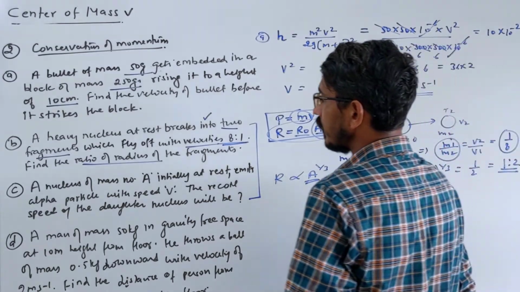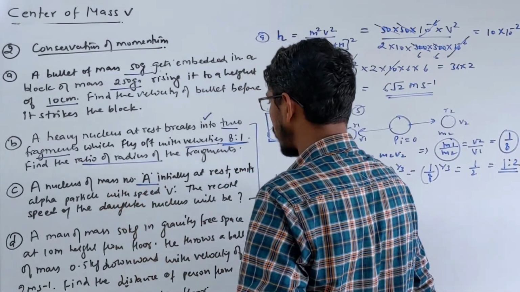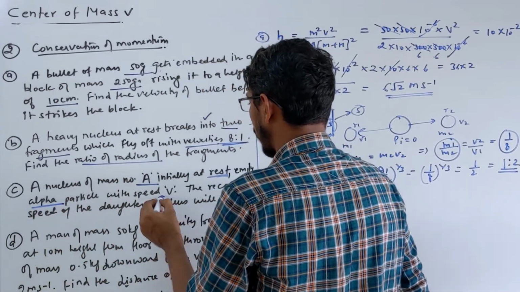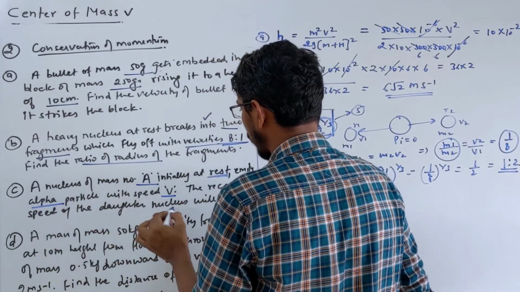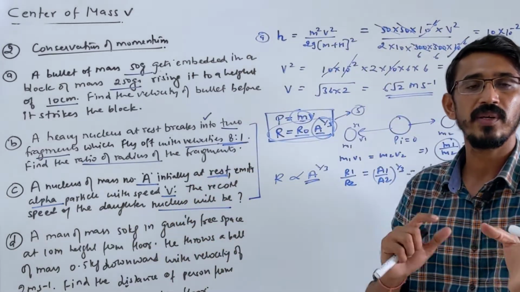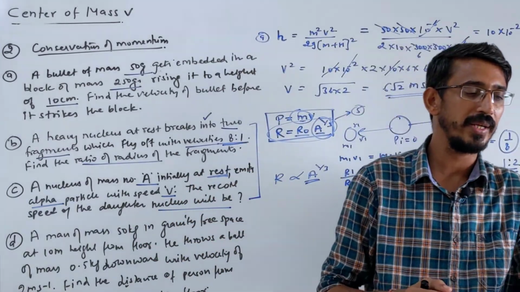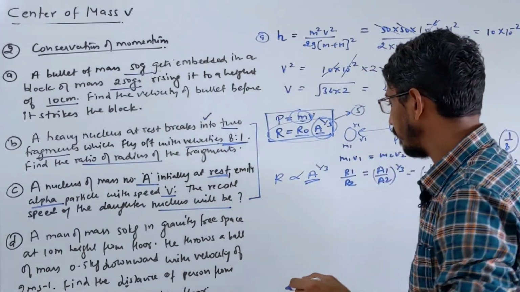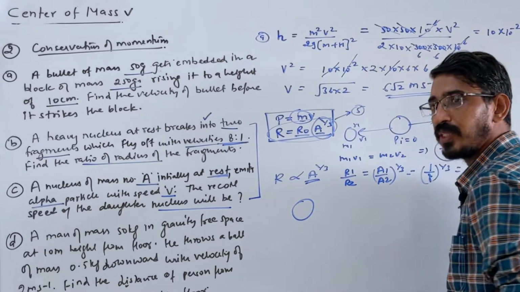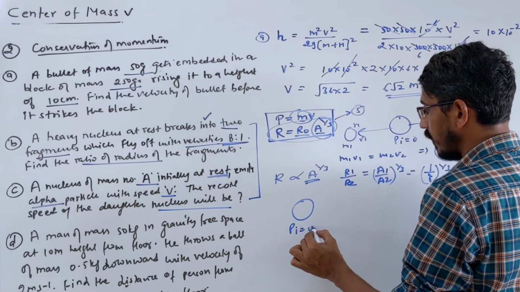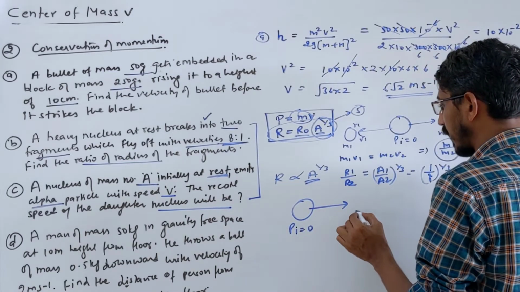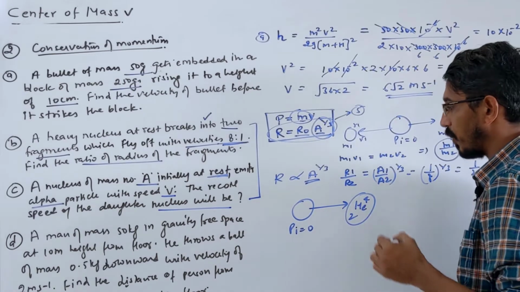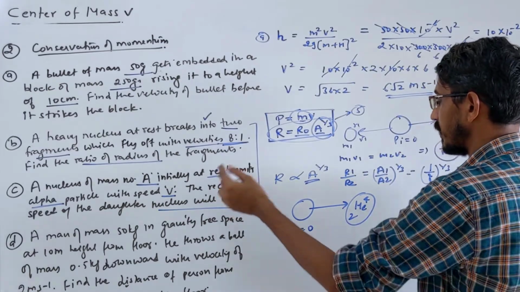It says that a nucleus of mass number A, initially at rest, emits an alpha particle with speed v. The recoil speed of the daughter nucleus will be what? This problem is just like our bullet and gun problem. You fire the bullet, the gun will recoil, and we have to find the velocity of the recoil. So there was a nucleus initially at rest, so the initial momentum is 0. Now it fires an alpha particle. The alpha particle is a helium particle. If you don't know, no problem, this also comes in the 12th class nuclear chapter.